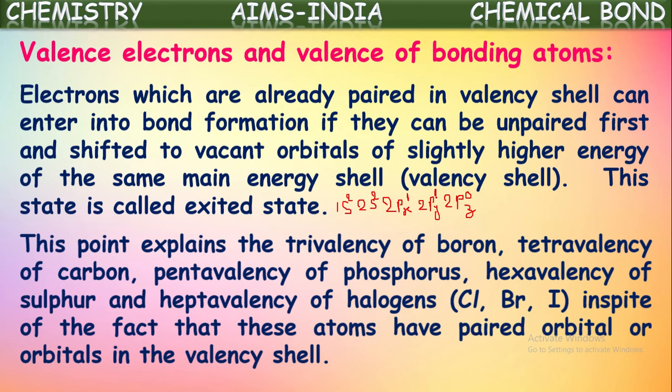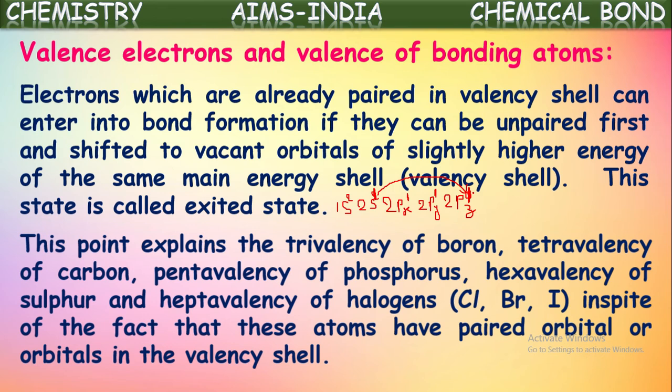But what happens in the case of carbon is that while it is going to participate in bond formation, it absorbs a certain amount of energy initially, and the paired electrons in the valence shell split, and one electron from there jumps to the 2pz orbital. Now it becomes 2pz1. The electron configuration of carbon in the excited state will be 1s2, 2s1, 2px1, 2py1 and 2pz1.